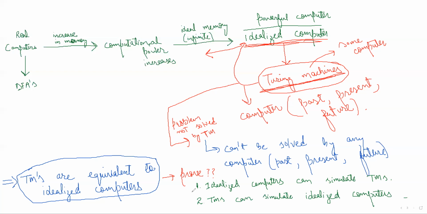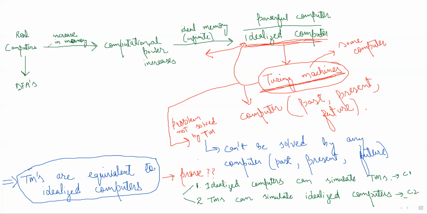So if I am able to prove these two things, then I can say that Turing machines and idealized computers are equivalent to each other. So let's prove these two things. Idealized computers can simulate Turing machines, this is our claim one. This is our claim two. So we will prove both these claims.